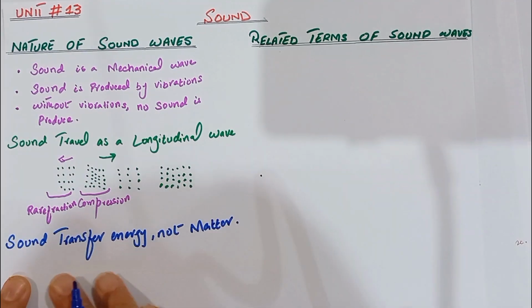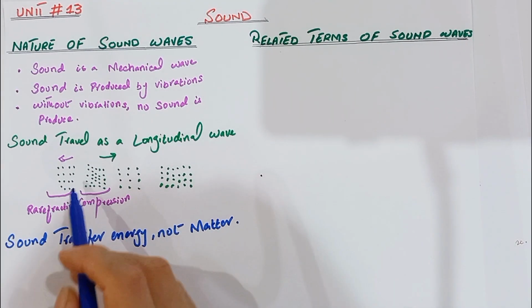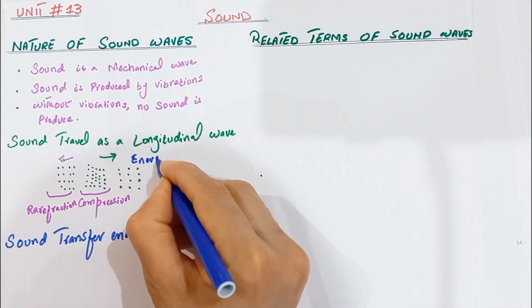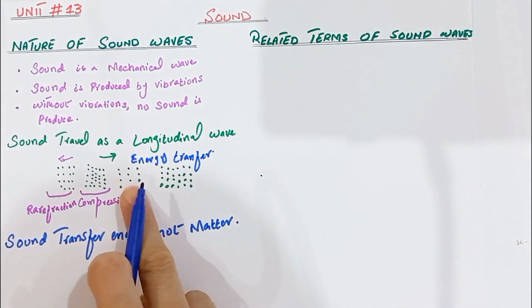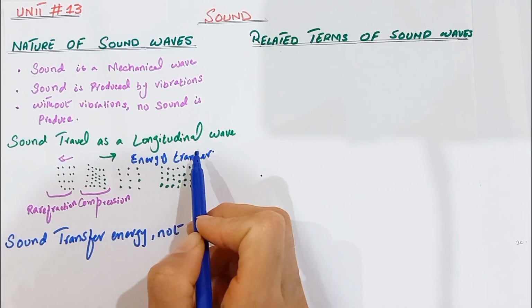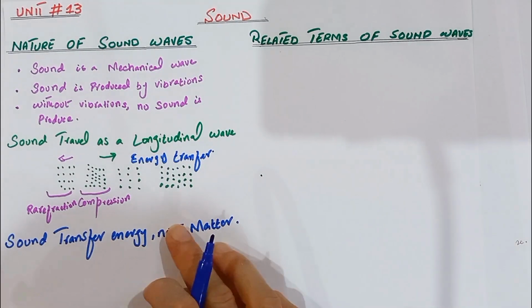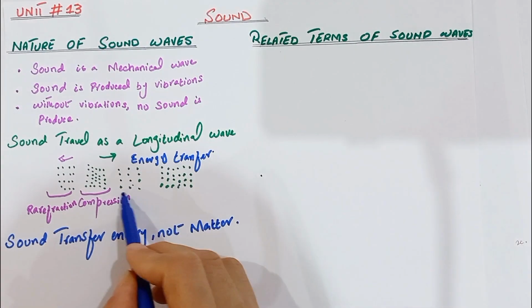Another nature of the sound wave is that sound only transfers energy, not matter. This happens when the air particles vibrate. When the air particles vibrate, they only pass the energy from one particle to another. Particles only vibrate about their fixed position, and only the energy is transferred. So here we learn that sound transfers energy from one place to another without transferring matter.